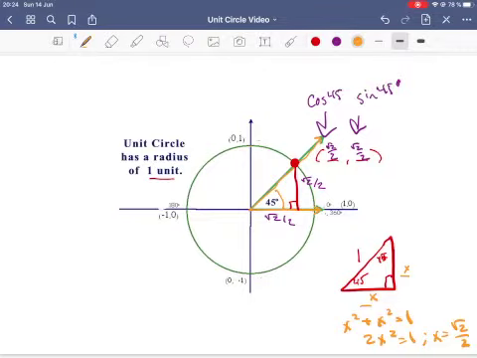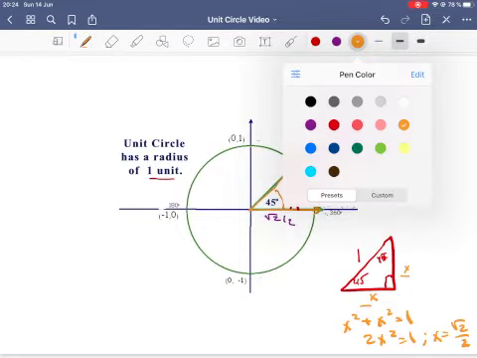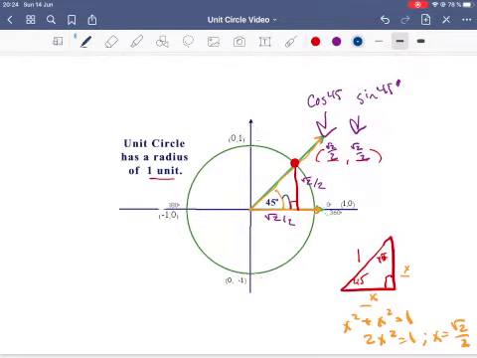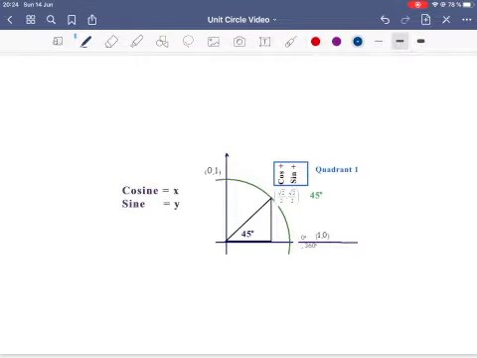Why? Because cosine is, sorry, I just want to change color. Cosine is this adjacent side divided by 1. Well, it's just that. Just the length of the adjacent side. Sine is the opposite length. This length divided by 1, well, it ends up just being that. So if you don't understand that, please just review old lessons, or you can search for videos online. So here is our triangle in the unit circle.